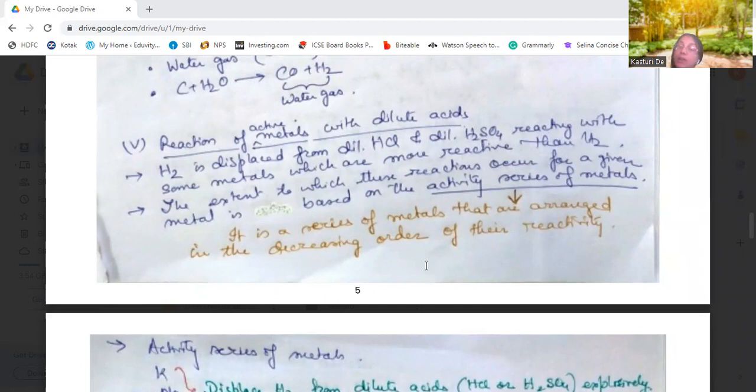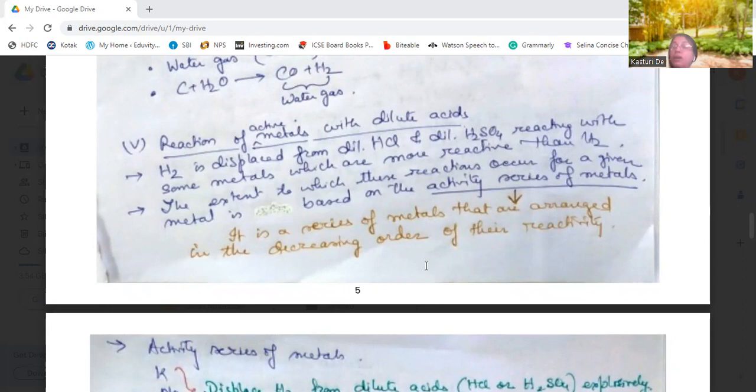Mind it, dilute HCl, that is hydrochloric acid, and dilute sulfuric acid. Not with nitric acid, not with concentrated hydrochloric acid or concentrated sulfuric acid. When these metals come in contact with only dilute hydrochloric acid or dilute sulfuric acid, then only they will release hydrogen.